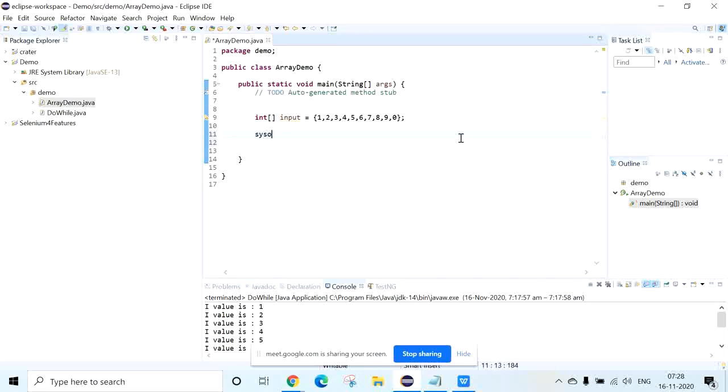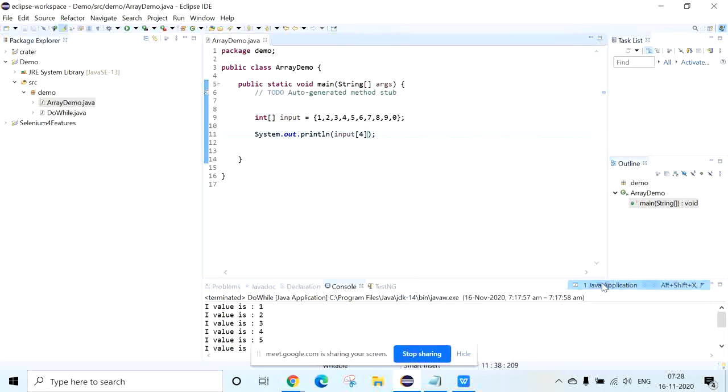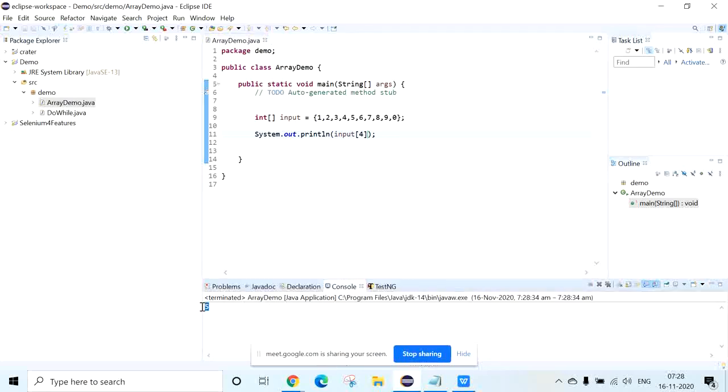Now I want to display this 5. How can we display it? The index starts from 0: 0, 1, 2, 3, 4. If you write input of 4, you will get the element 5. So now you can execute this, and you will get the element 5.